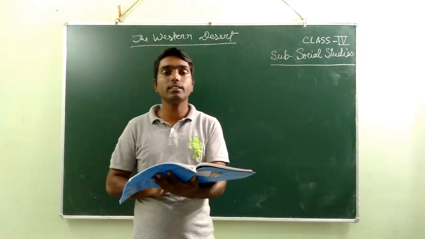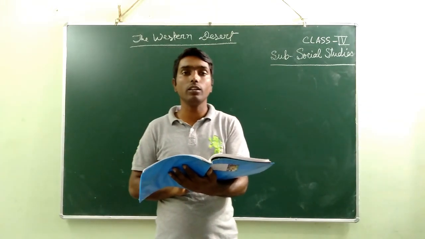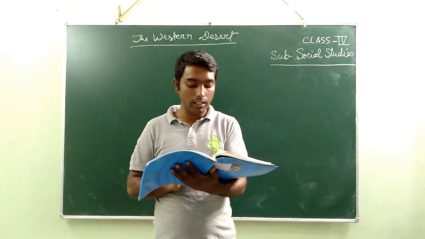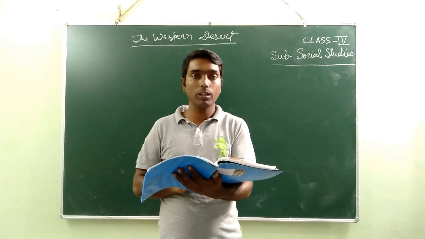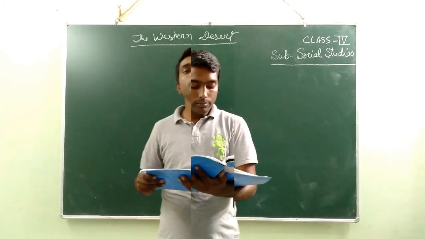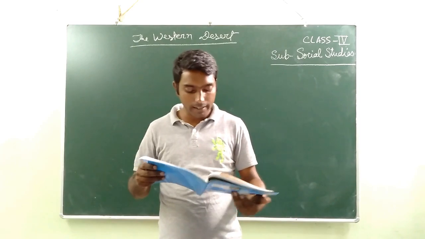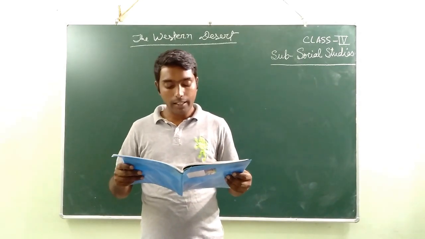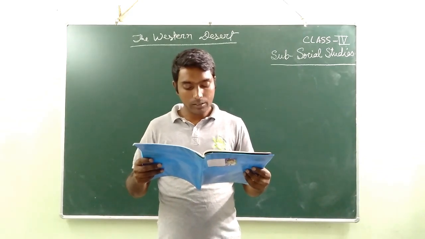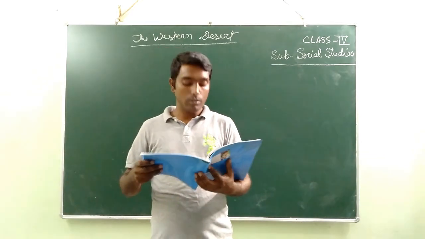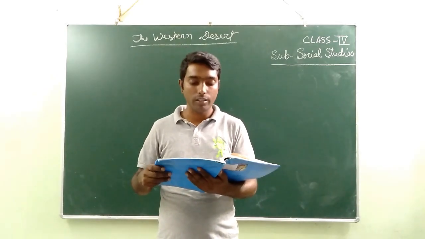So the major cities in Rajasthan are: the main city is Jaipur. Jaipur is the state capital of Rajasthan. After that come Udaipur and Jodhpur, Jaisalmer and Bikaner. Jaipur, the capital city of Rajasthan, is called the Pink City. It is famous for its blue pottery. A large number of people from around the world visit this Pink City every year.